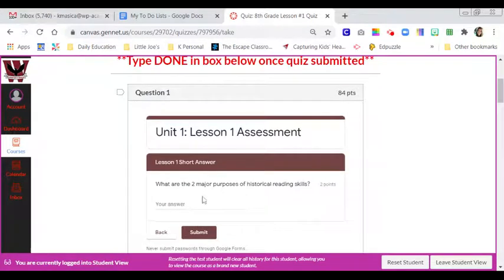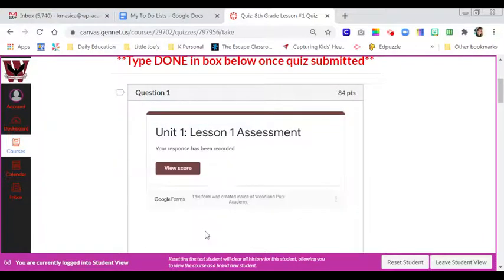And short answer is the last one. What are the 2 major purposes? Yada, yada, yada. Then you'll see the brown submit button. You click submit. Okay, your response has been recorded. When you see your response has been recorded, you can click done in the box below.